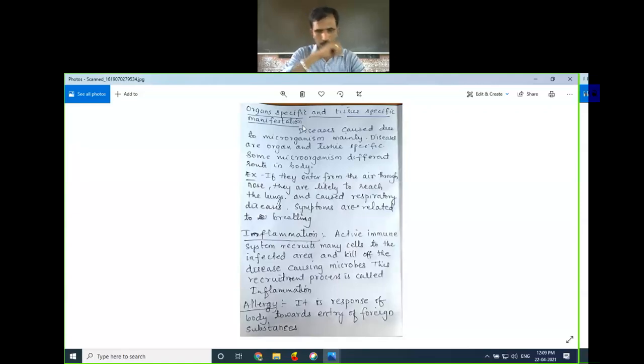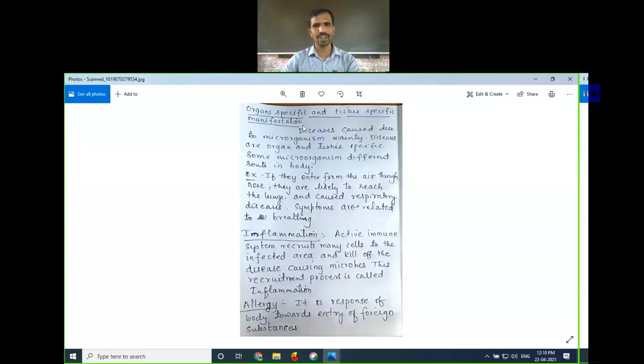If the microorganism enters through the air through the nose, it is likely to reach the lungs and cause respiratory diseases and symptoms of breathing. Understood? So our immune system is there. When a microorganism enters our body, our immune system becomes active. The WBCs go to the infected area and cause inflammation.